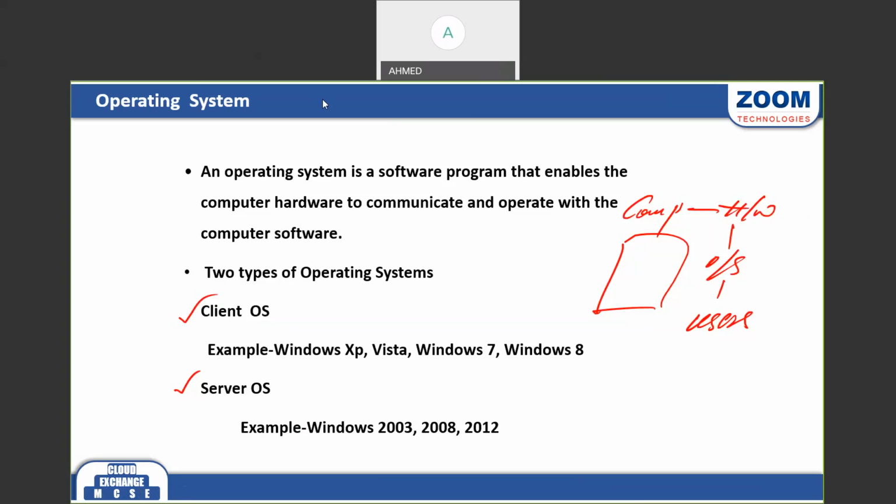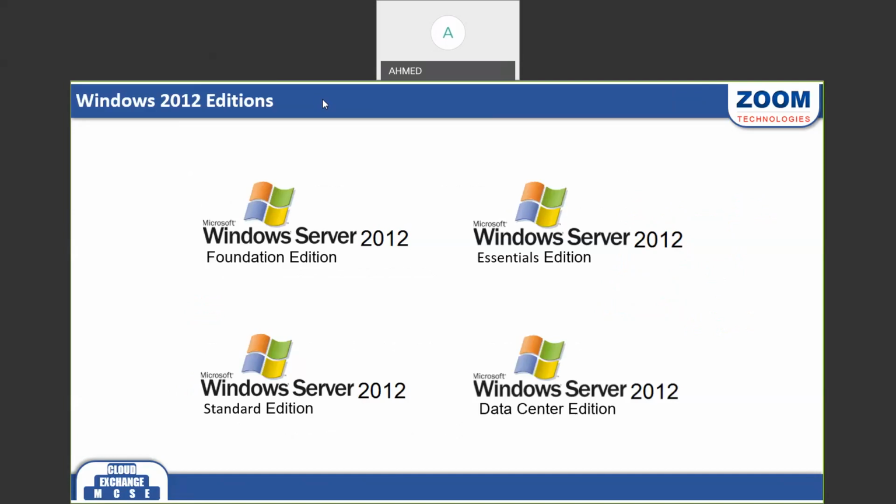So in the 2012 server operating system, we have editions. There are 4 editions: one is Foundation, one is Essentials, one is Standard, and one is the Datacenter edition. The Foundation edition is an OEM operating system, original equipment manufacturer. That is called an OEM operating system, and this operating system is a free license OS from the manufacturer.